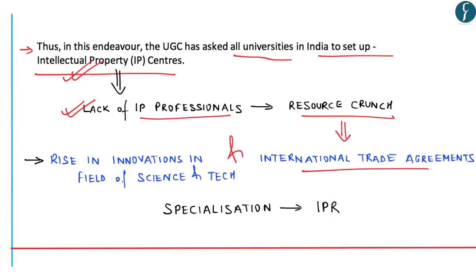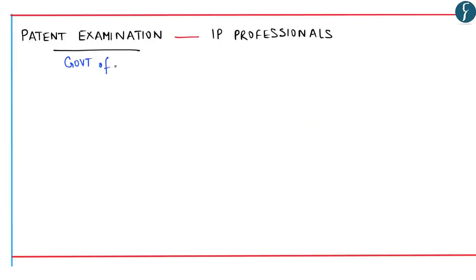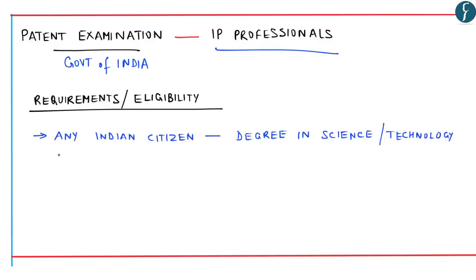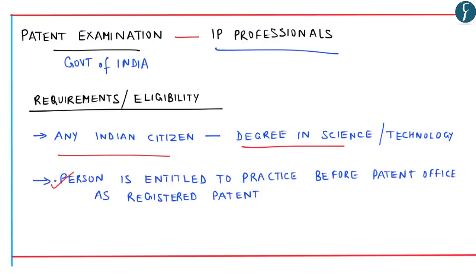Now, with the rise in innovation in the field of science and technology, which requires patents, and also with rising international trade agreements, there is a need for specialization in the field of intellectual property rights, specifically with respect to patents. Now, the Government of India conducts patent examinations to choose these IP professionals. Any Indian citizen having a bachelor's degree in science and technology can take this particular patent examination. On clearing the examination, a person is entitled to practice before the patent office as a registered patent agent.